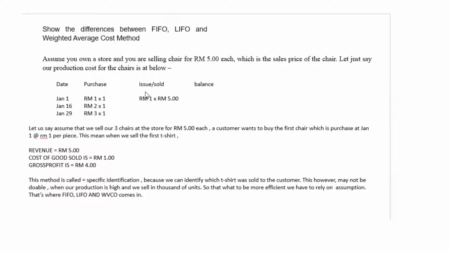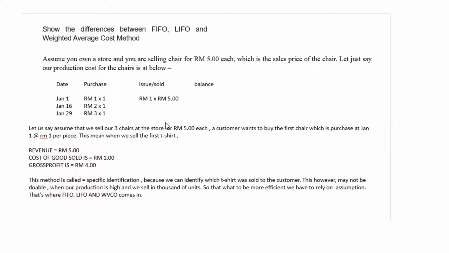What we'll have is the revenue at 5, goods sold at $1, and gross profit at $4. This method is called specific identification because we can identify which chair we sold to the customer, because there are only 3 chairs and there's one customer. This, however, may not be doable if our production is so high as we sell thousands of units.